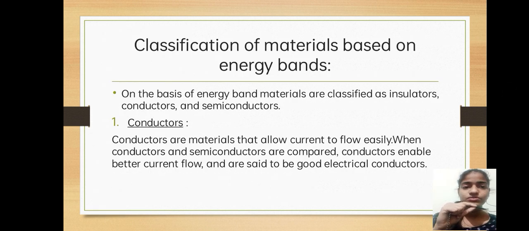So, classification of materials based on energy bands. On the basis of energy bands, materials are classified as insulators, conductors, and semiconductors. Here, conductors. As we know, generally conductors conduct electricity. Conductors are materials that allow current to flow easily.